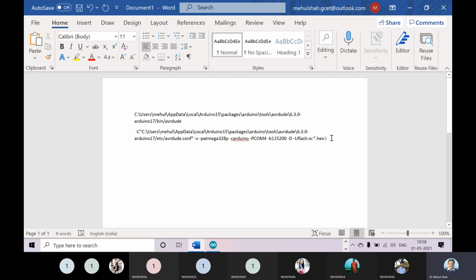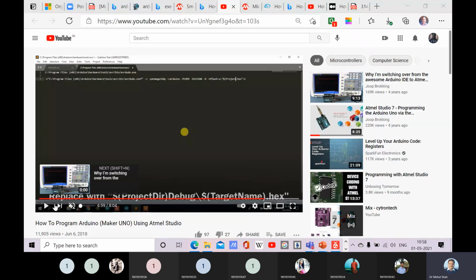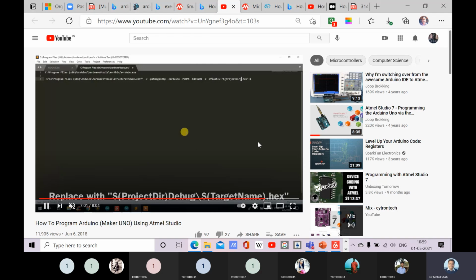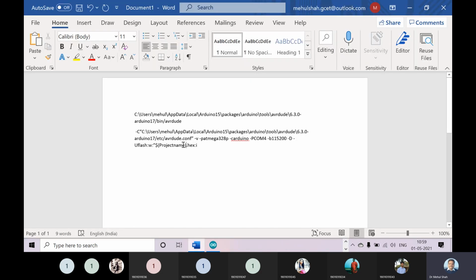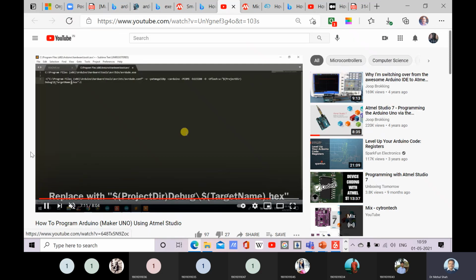Dollar sign and bracket, project name, project directory, debug, backslash, dollar sign, project directory, backslash sign, and target.